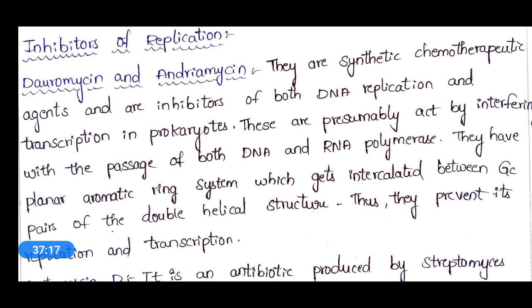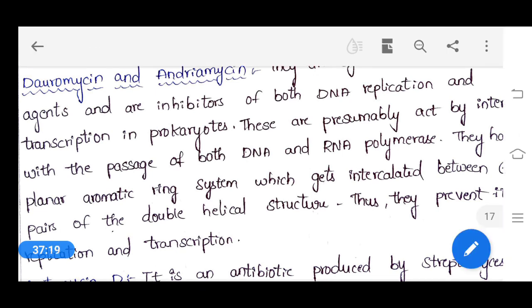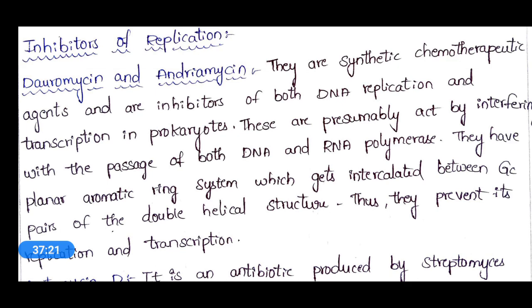That means the replication and transcription processes that occur in prokaryotes can be inhibited by these antibiotics or chemotherapeutic agents, which are utilized in the chemotherapy treatment of cancers. So these can inhibit both DNA replication and transcription in prokaryotes.